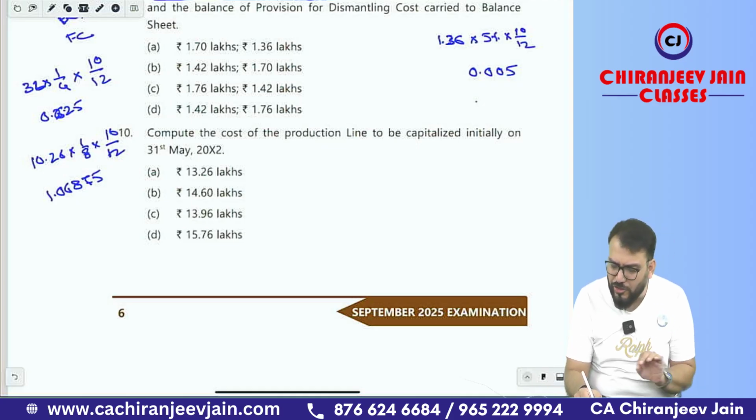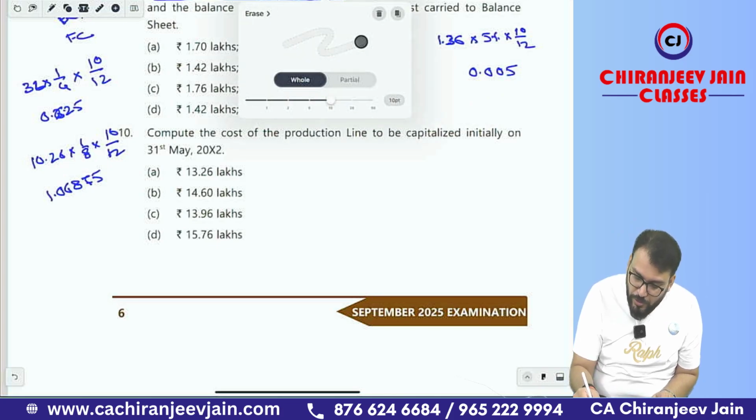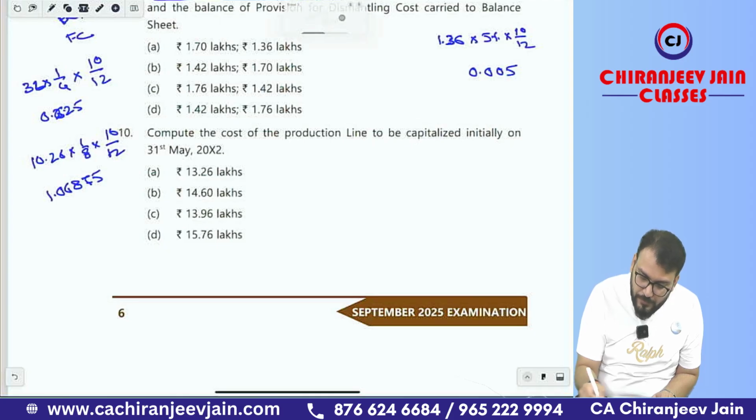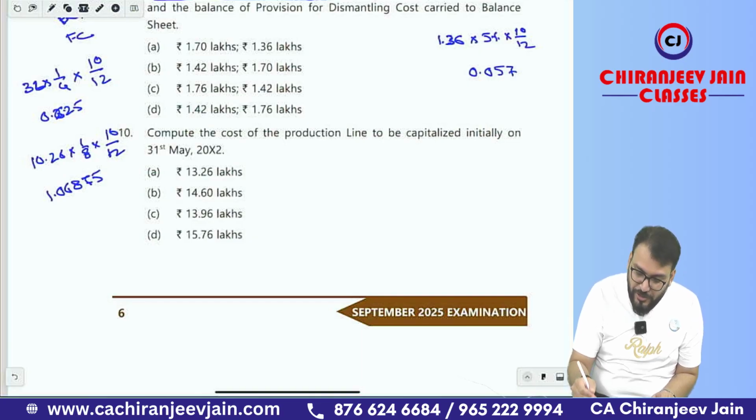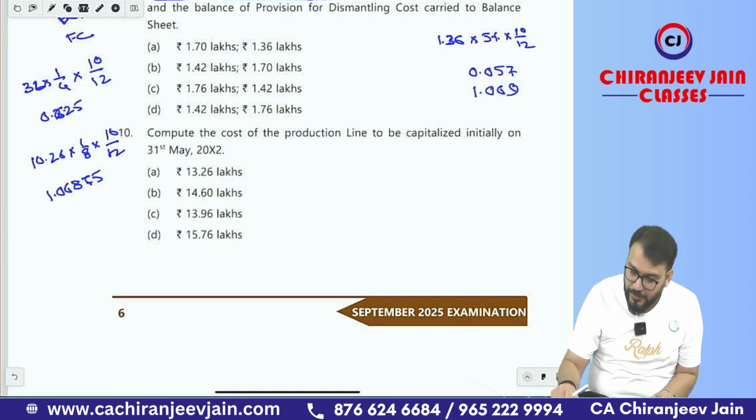So depreciation becomes approximately 1.069, you can say. Sorry, my mistake.